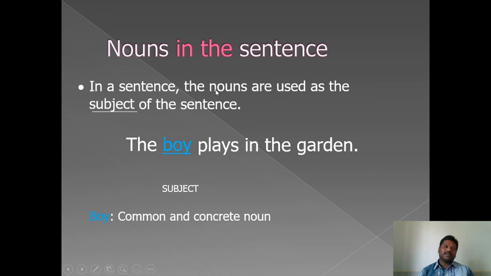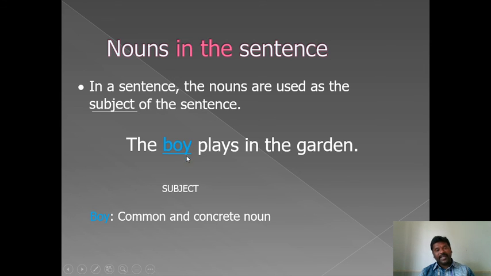Nouns in the sentence. What is the word order for a sentence? Subject, verb, and there may be an object. What does the subject contain? The subject always contains a noun or a pronoun. Now we are discussing the noun. In a sentence, nouns are used as the subject of the sentence. Look at the example: The boy plays in the garden. The boy is the subject, plays is the verb. What is boy? Boy is a noun, and it is the subject.